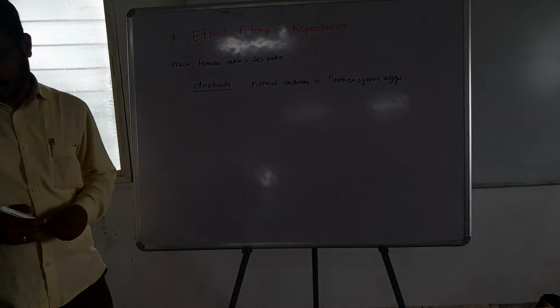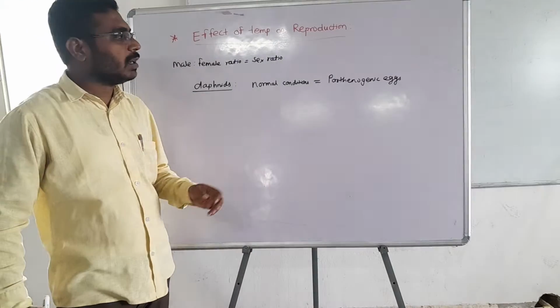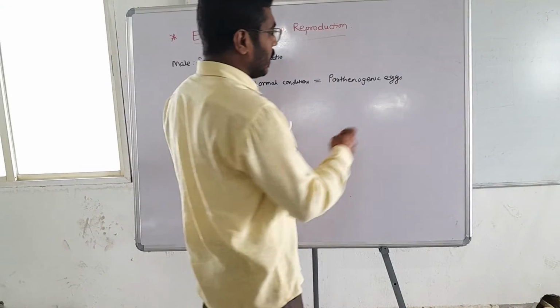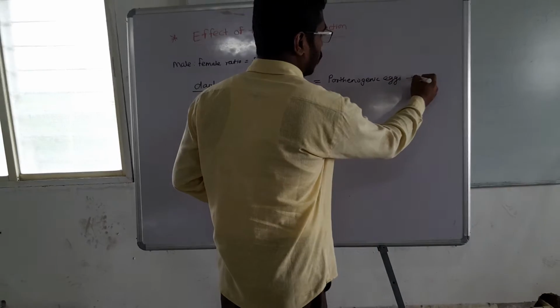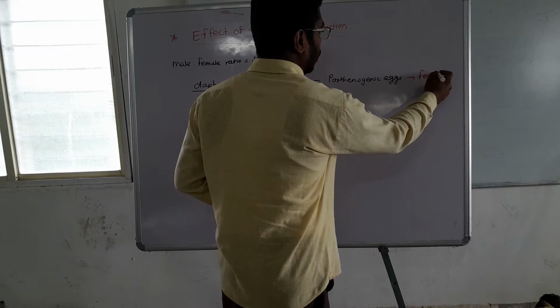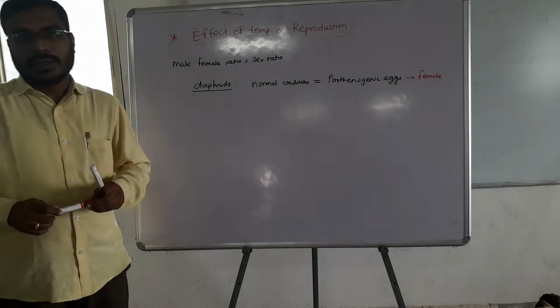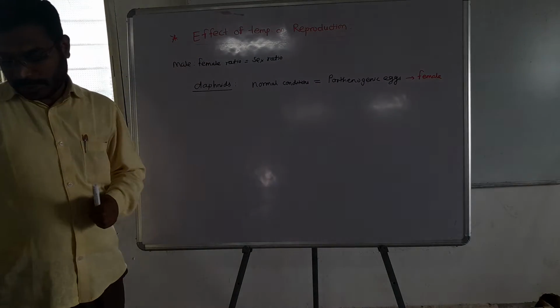When these eggs are fertilized, they develop into females. These eggs produce only female daphnids. Now we have to see the effect of temperature.